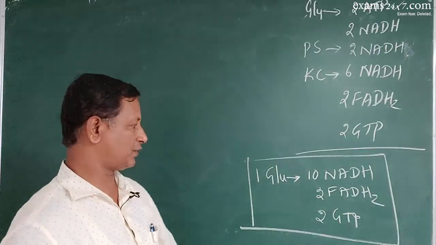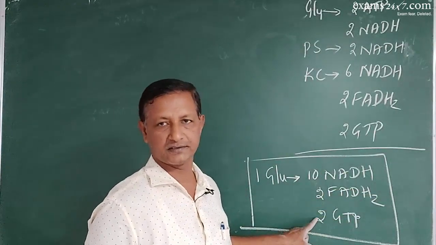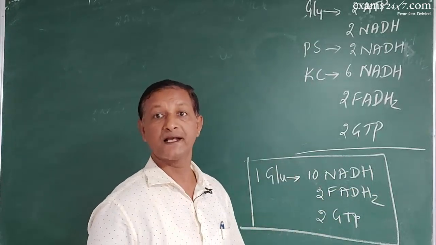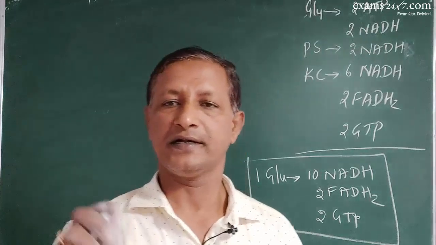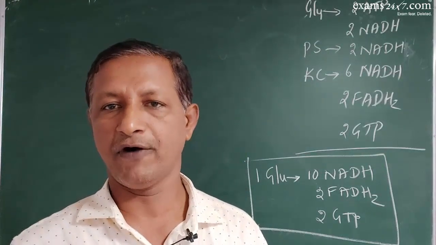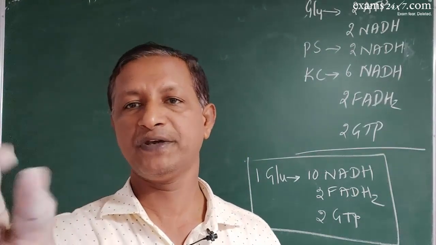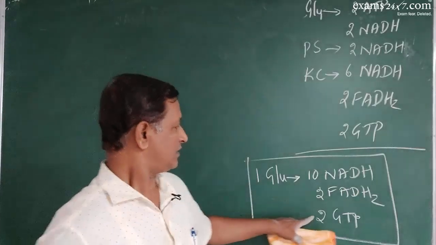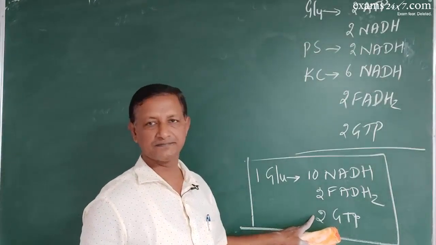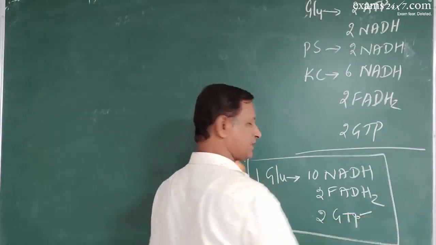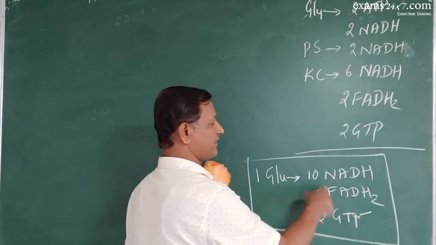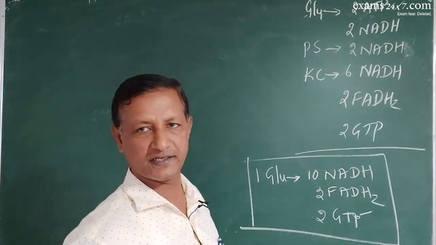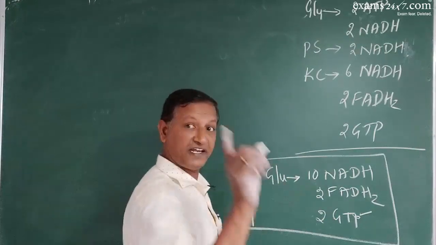Per glucose molecule, the energy that you get is this. But we actually need the energy in the form of ATP. Where is ATP here? You ignore GTP. GTP is equivalent to ATP. So we have only 2 ATPs. But what about NADH and FADH? We don't want NADH and FADH. We need ATPs.